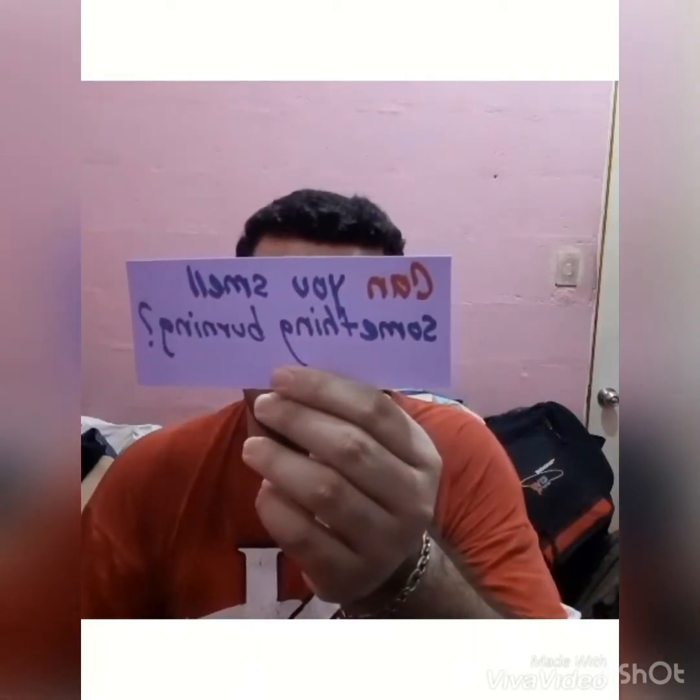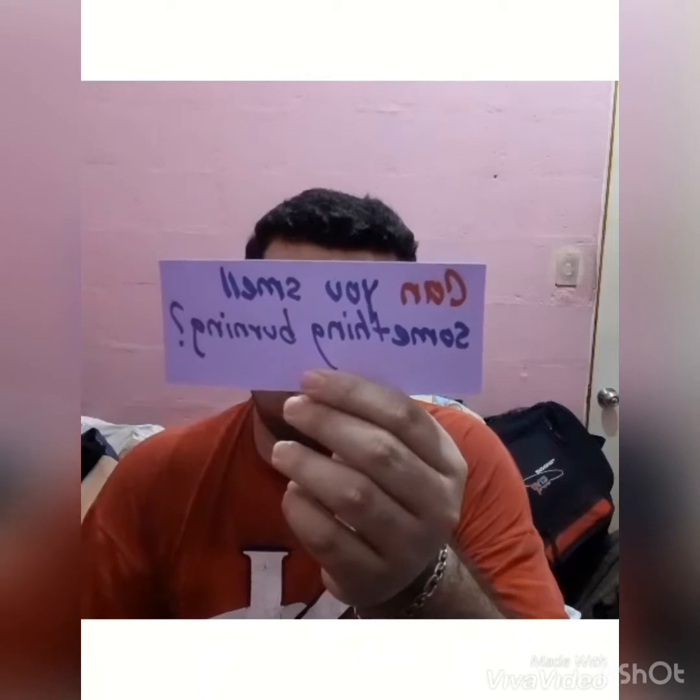We use can for an ability to do something in the present or in the future. For example, I can sing one song in English. Or, can you smell something burning? We use can for general truth. Fireworks can frighten pets.